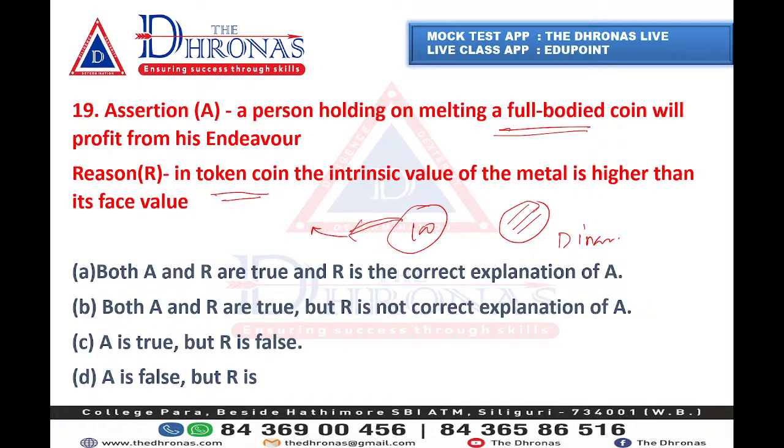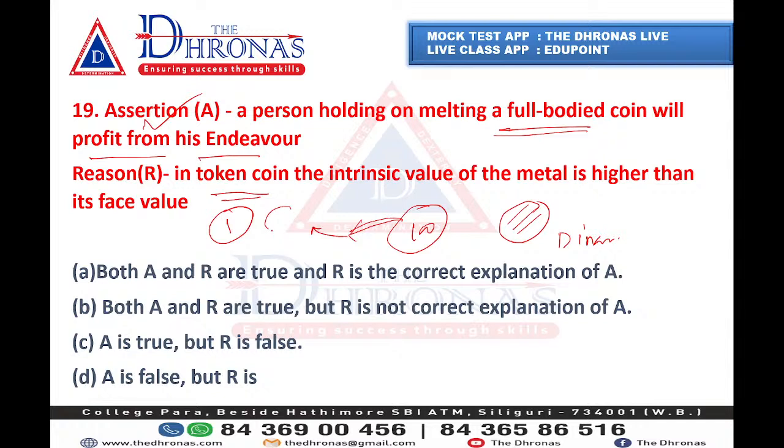Okay, so that's the thing. A person holding a full bodied coin will profit from its endeavor. If they melt the full bodied coin, they will have a profit. So this is absolutely correct. Reason: token coin intrinsic value of the metal is higher than the face value? No, this is different. Token coins means today's coins. Today's 1 rupee coin has less value than its metallic value.